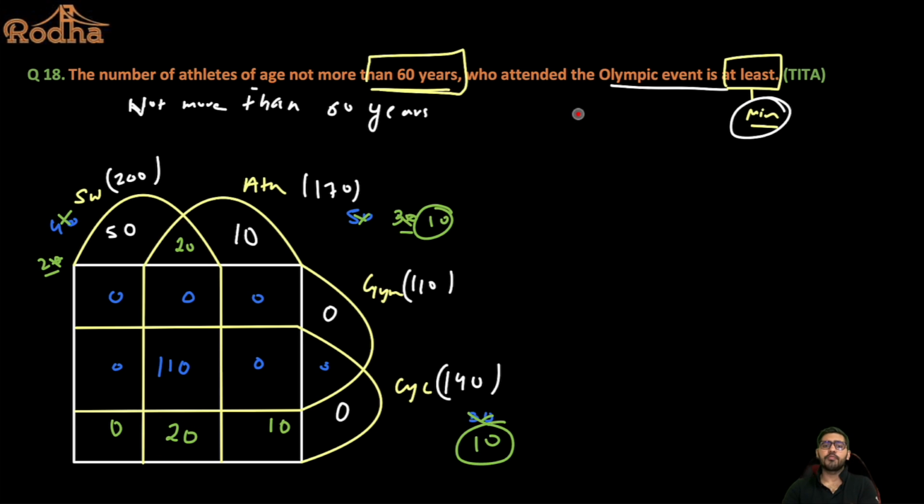So what is the number of people who are not more than 60 years who attended the Olympic event? Can I say the union of all these values? Let's add them. What is this value? 50 plus 20 is 70, 70 plus 10 is 80, 80 plus 20 is 100, 210 and 10 is 220. So the required answer to this particular question should be nothing but 220, right? Very important to understand how to approach this, right?